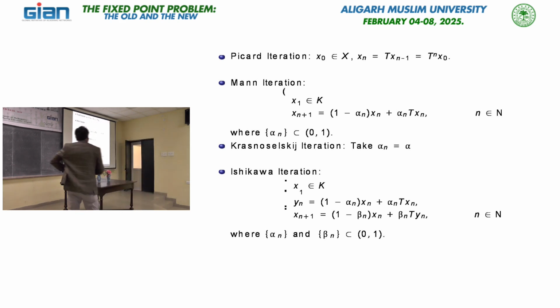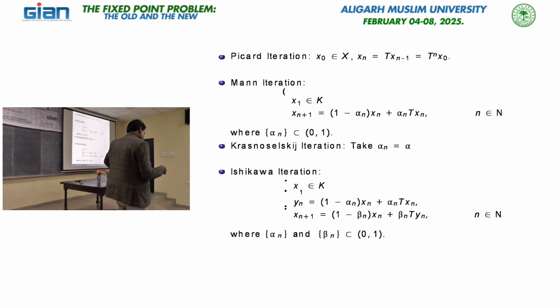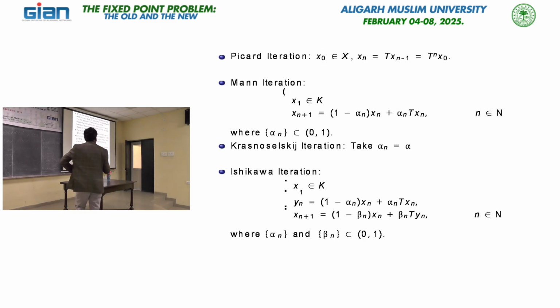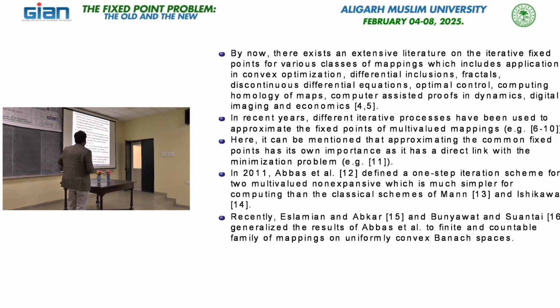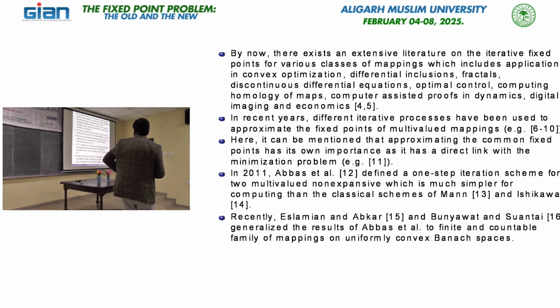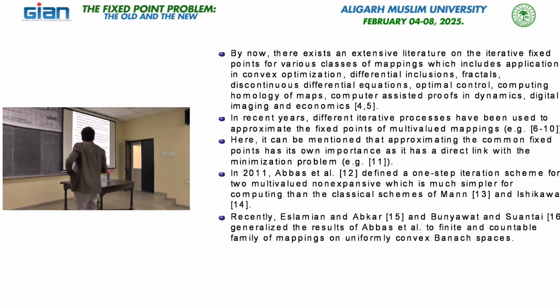So, this is another importance of defining a new iterative scheme, means define a new iterative scheme with higher or better rate of convergence. So, that is why Abbas gave this scheme for the two multi-valued maps, and of course, for the common fixed point, because the authors approximate the common fixed point of the multi-valued maps. Okay, so this is one direction, you can say.